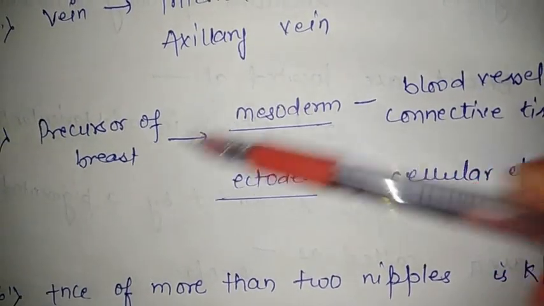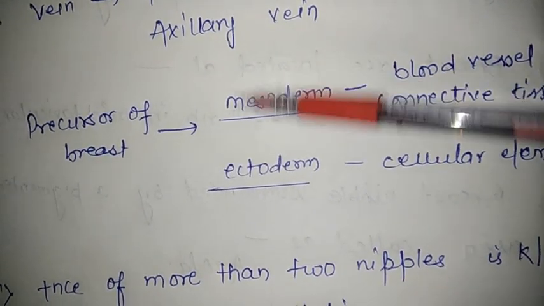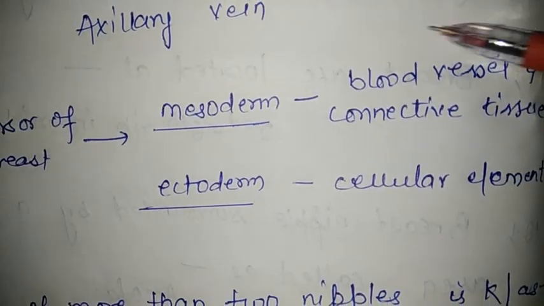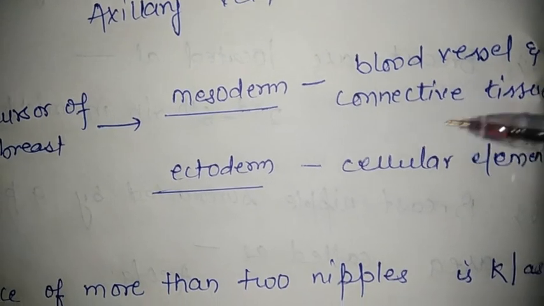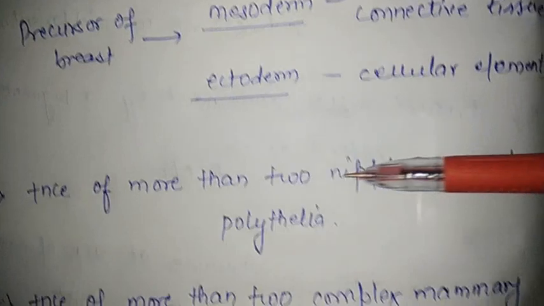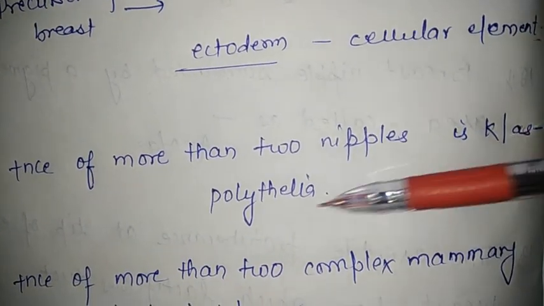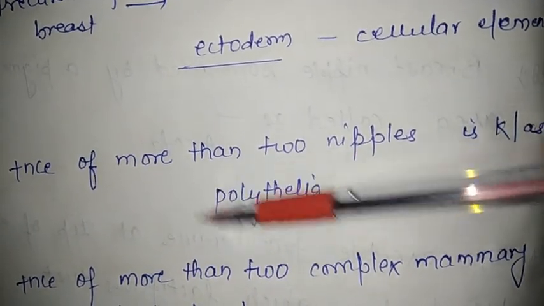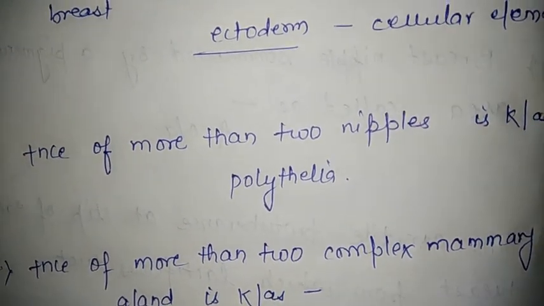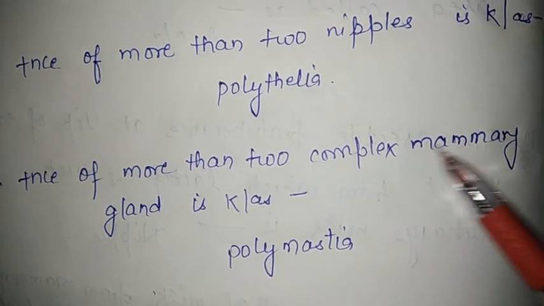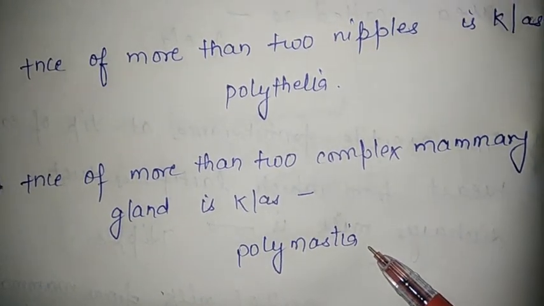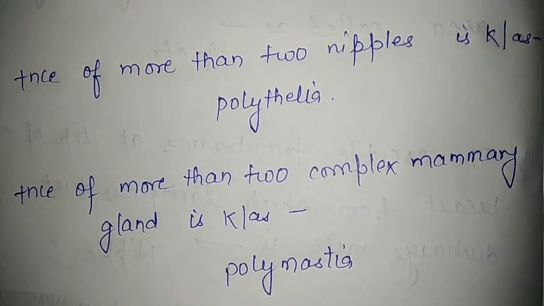Precursors of breast are two layers, mesoderm and ectoderm. From the mesoderm, blood vessels and connective tissue of the breast are formed, and the cellular elements are formed by the ectoderm. Presence of more than two nipples is known as polythelia. Poly means more than two, thalia means nipple or breast. Presence of more than two complex mammary glands is known as polymastia. So these are the important points related to breast.